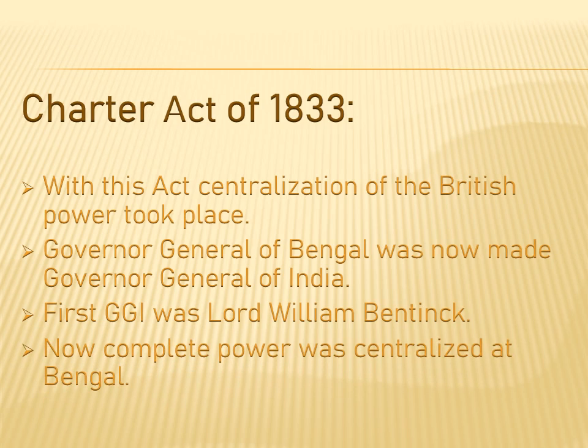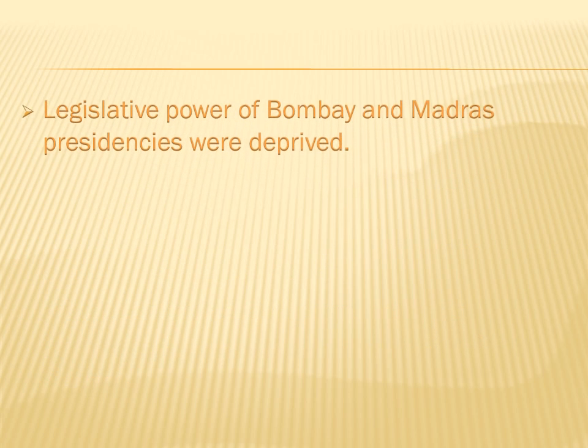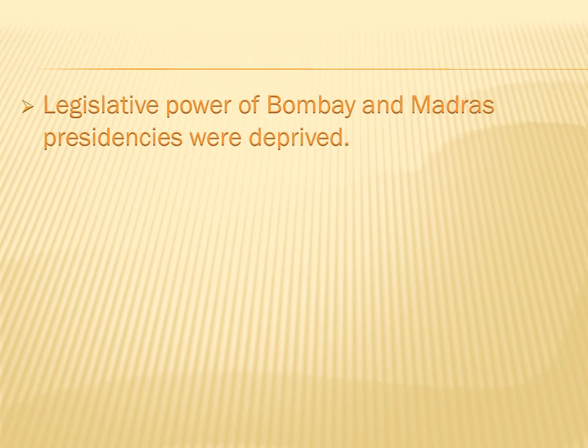Now complete power was centralized at Bengal. Whatever power was given to Madras and Bombay was taken away by the British Parliament, and the entire power was centralized at Bengal. The legislative powers of the Bombay and Madras presidencies were deprived, and the power was centralized completely at Bengal.